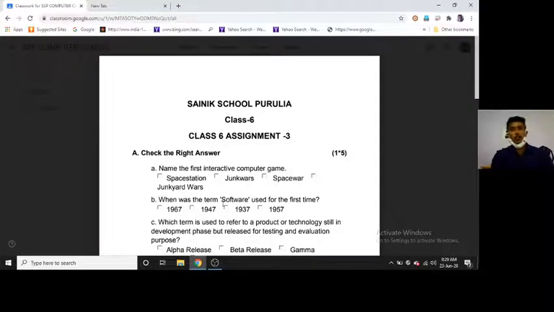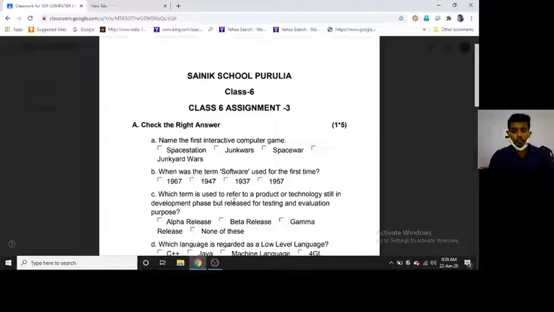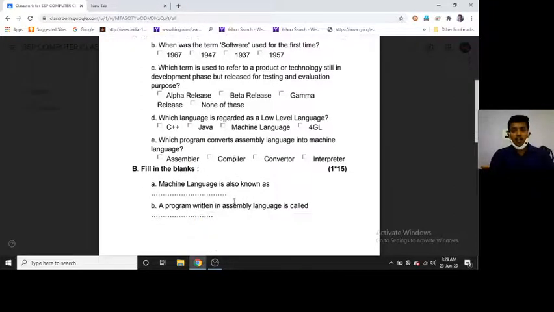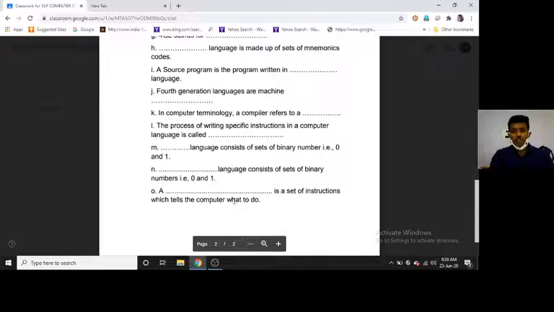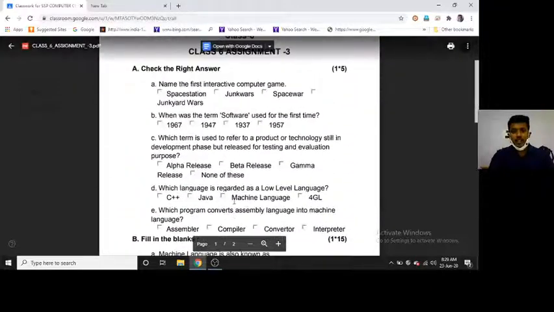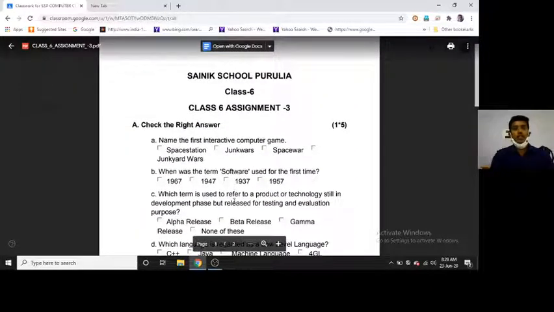I am uploading very simple topics and giving very simple questions and answers which will be useful whenever you face any competitive exam. Nowadays computer literacy is mandatory. Don't think that it is not a main subject so we should not learn it. It has 2 exams. We should learn the basics and know the computer as literate people, and know the terms used in computer terminology.